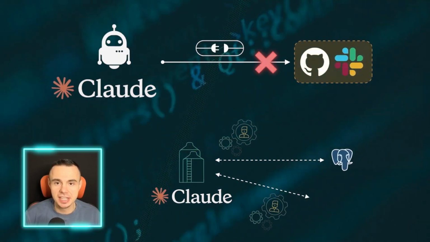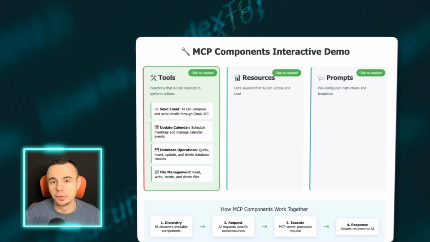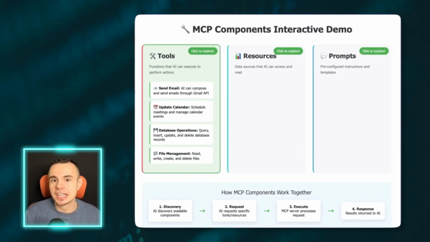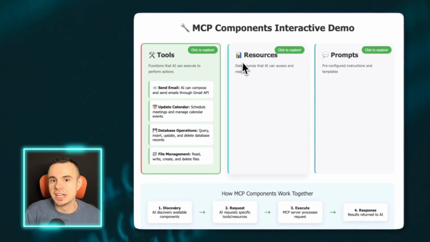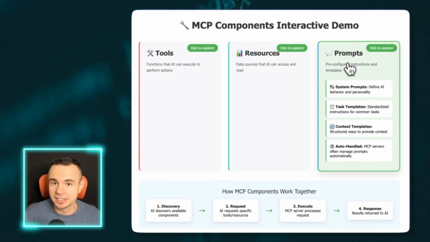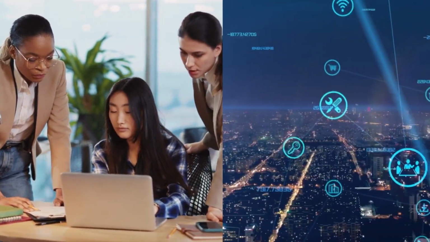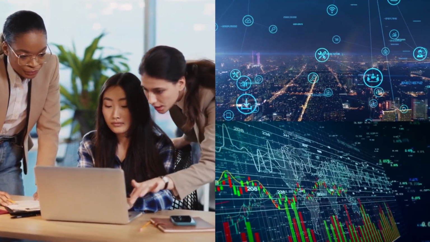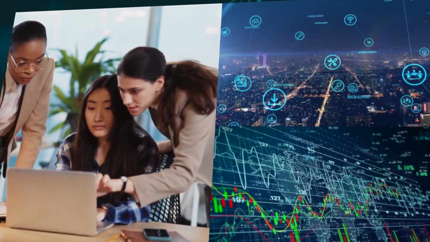MCP is transforming how we build AI applications. Instead of complex APIs and manual integrations, it offers a universal standard that lets AI models safely access data and resources, execute tools, and automate tasks. Major companies are already adopting it, and early users are gaining a huge advantage.